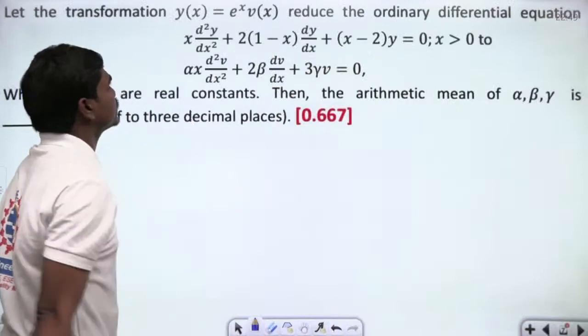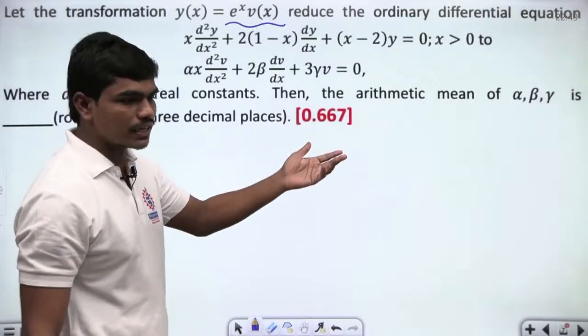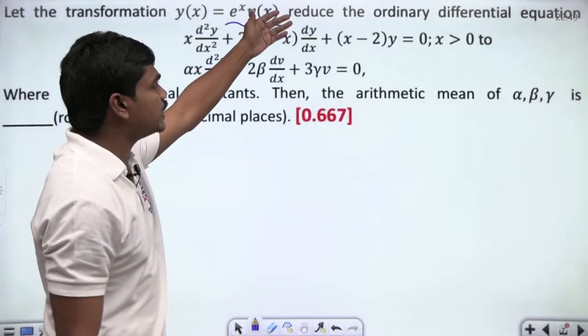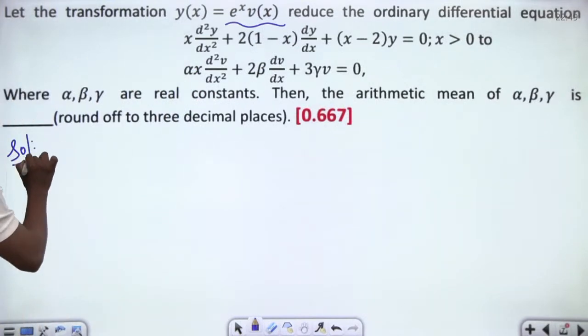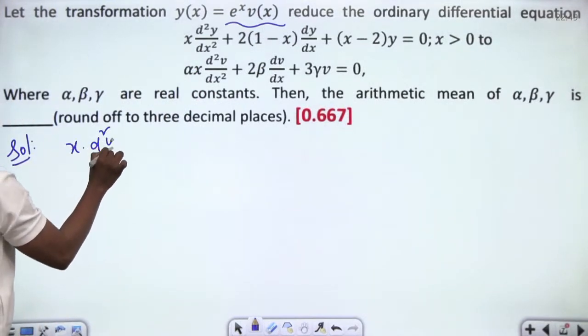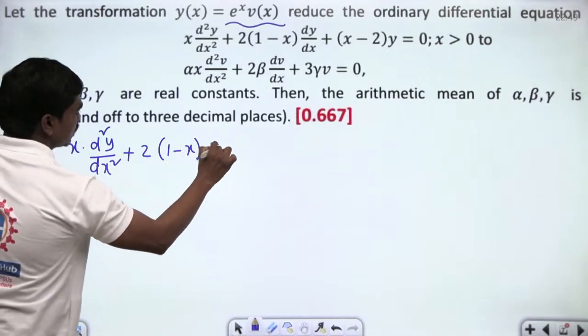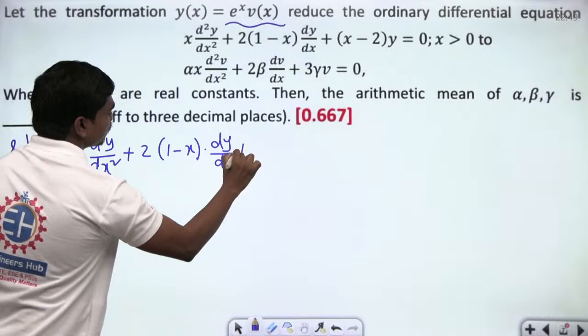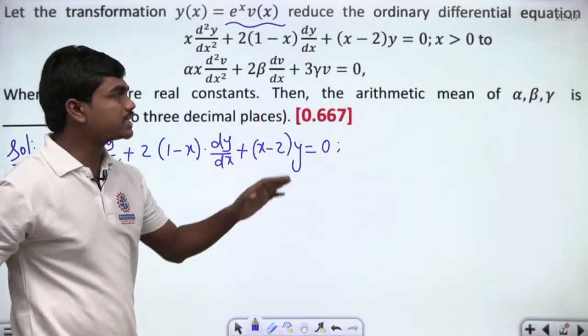So this is the next question that is with us. Let the transformation y of x be equal to e power x into v of x, where v of x is some function again. So e power x into v of x reduces the ordinary differential equation. We have one ordinary differential equation here: x into d square y by dx square plus 2 times of 1 minus x into dy by dx plus x minus 2 times of y is equal to 0. Correct?